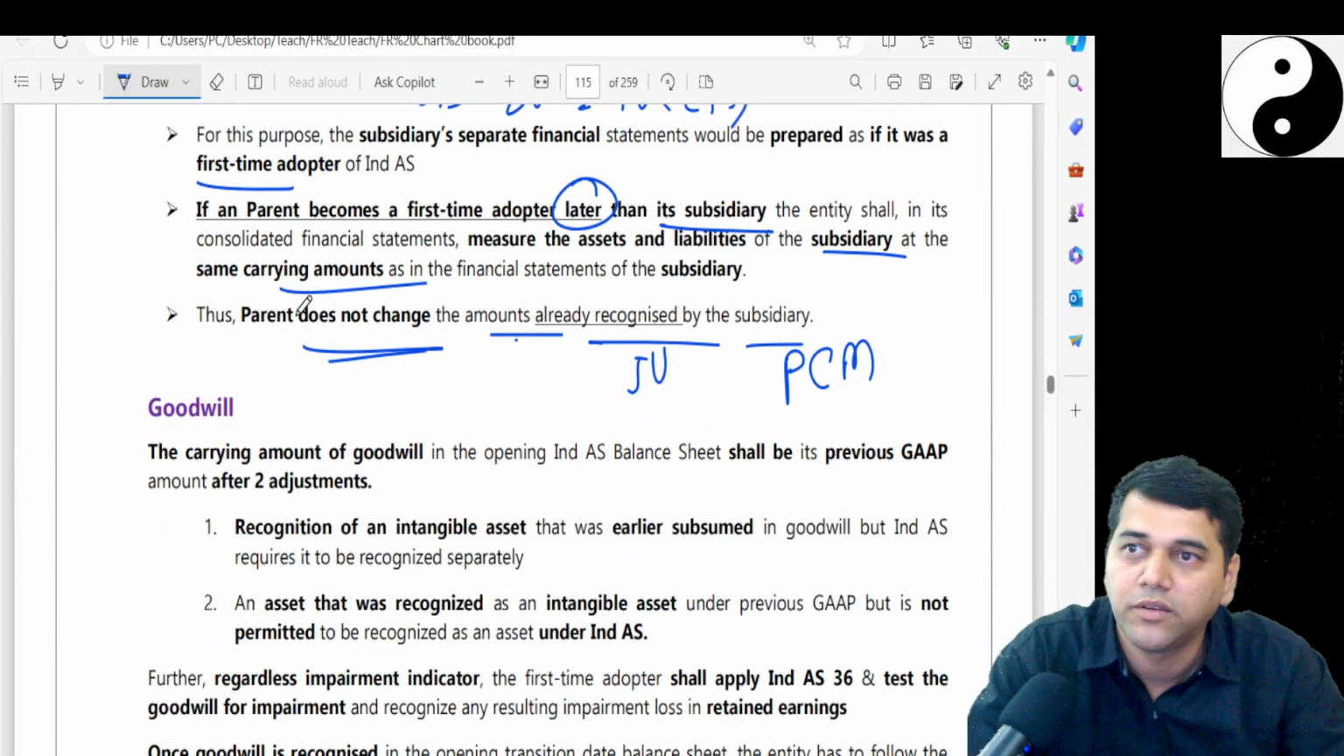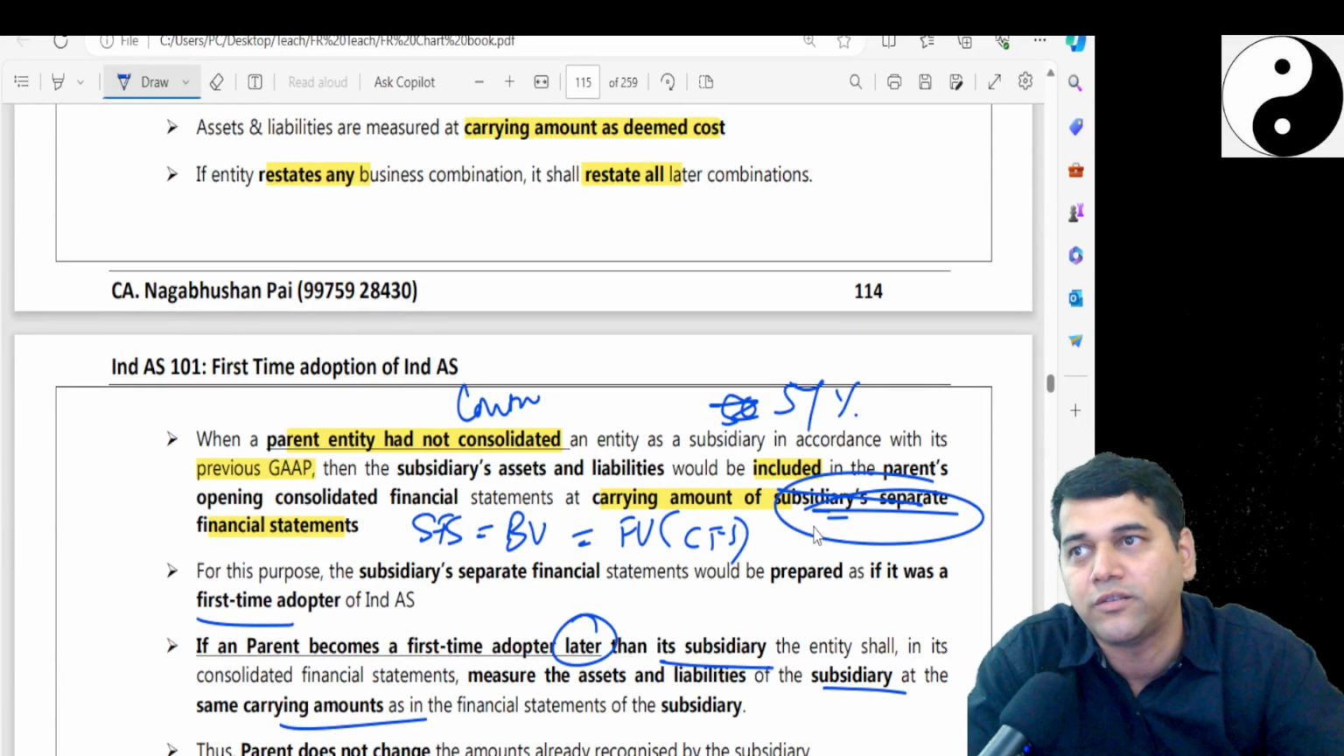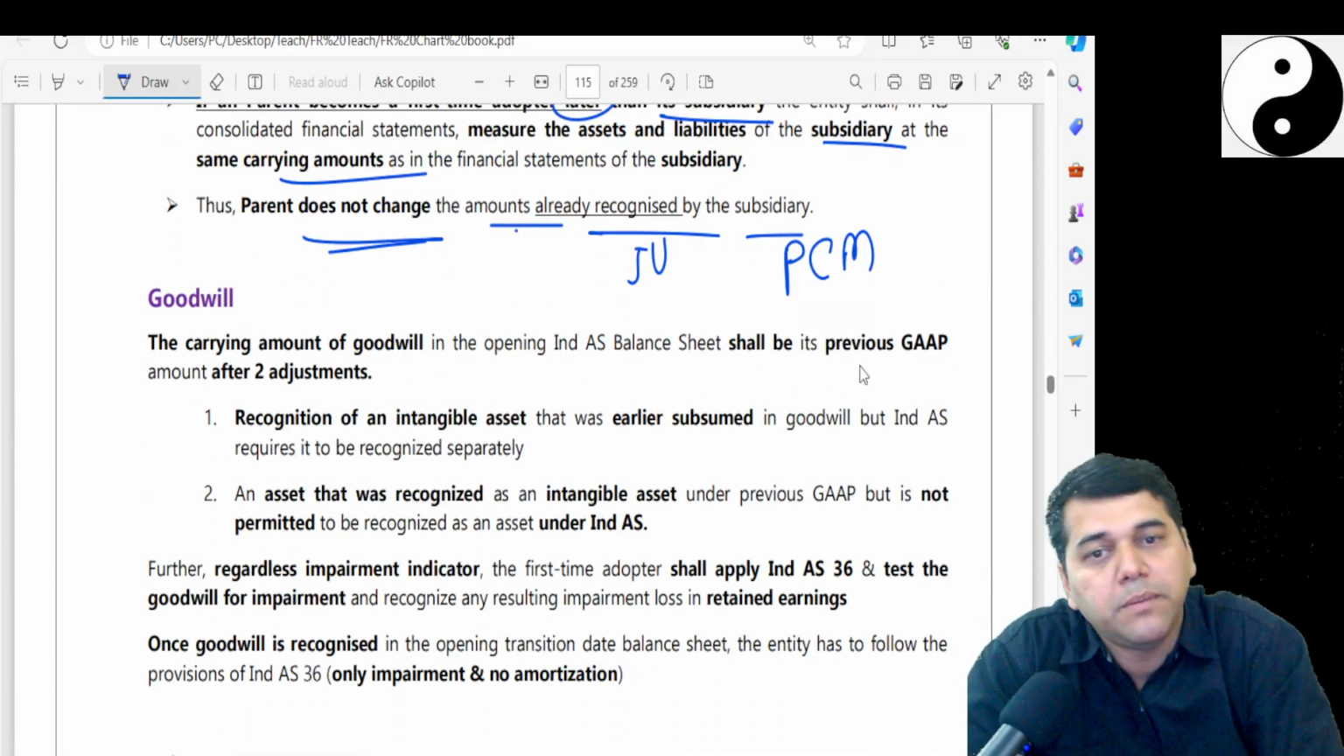Same thing is applicable. That's what they said, no? In that 40% example, you have to take the SFS now, you have to consolidate now. Now, what about the goodwill? The carrying amount of the goodwill shall be the previous GAAP amount after two adjustments.